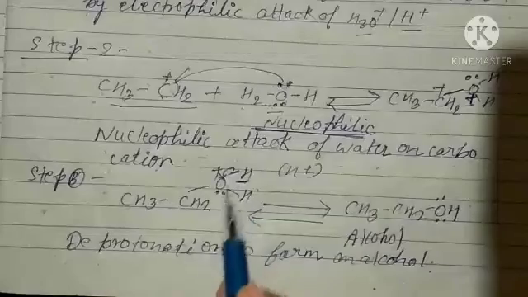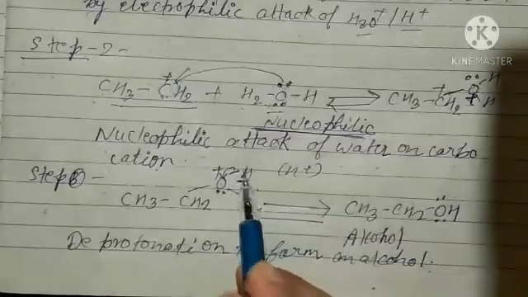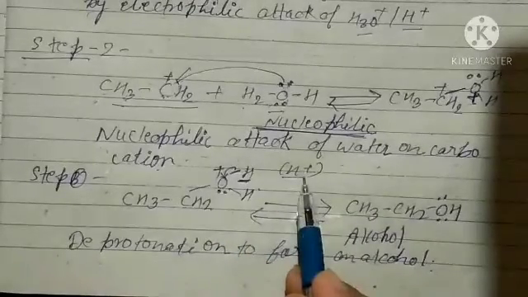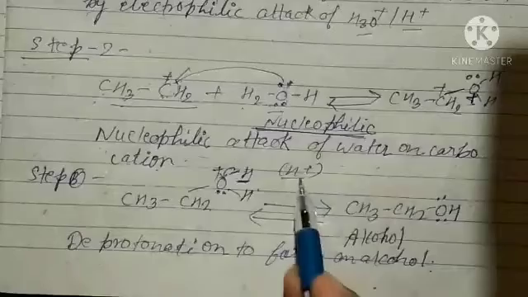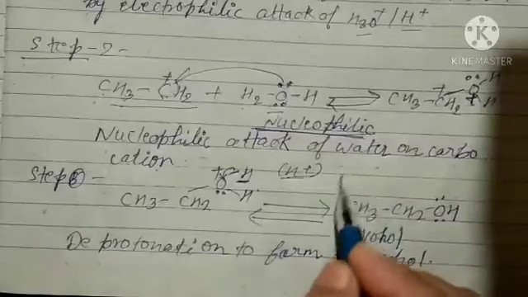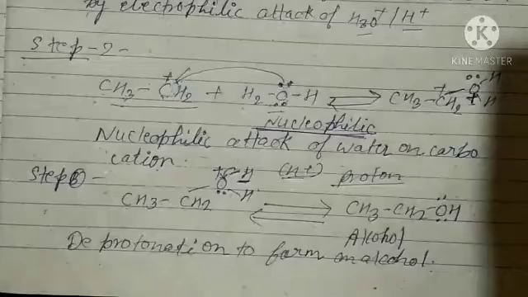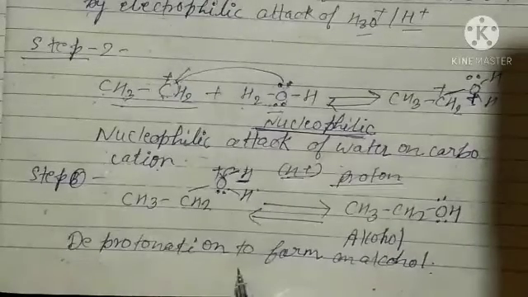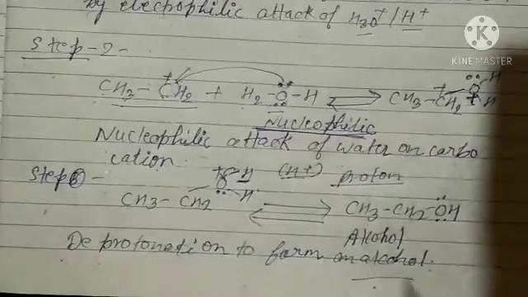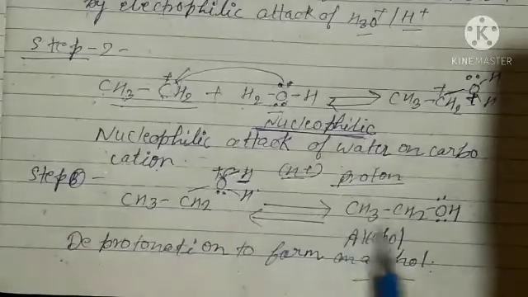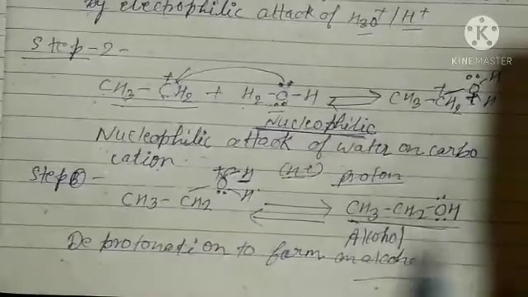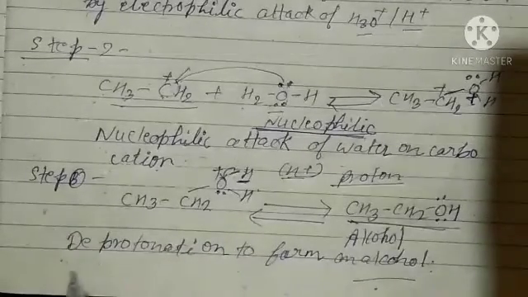So the hydrogen will be released as H plus. What is H plus known as? This is known as a proton. So we say this is deprotonation to form the alcohol. What deprotonation took place, and what did we get? We got the alcohol. So we will write here: deprotonation to form alcohol.